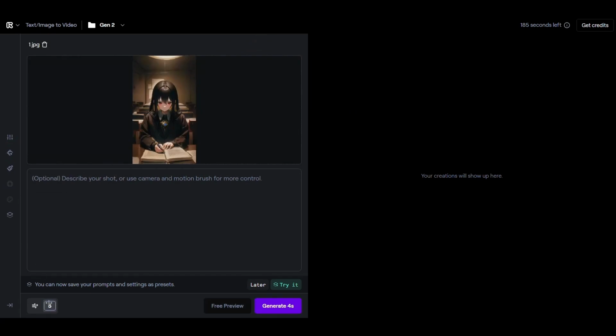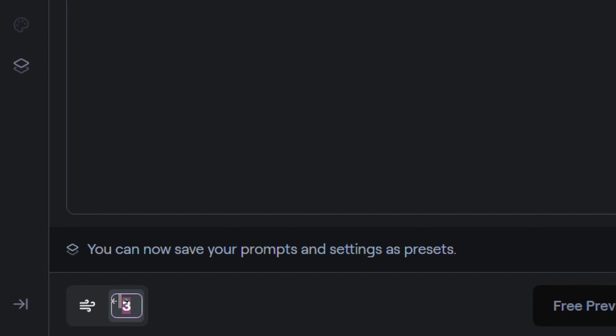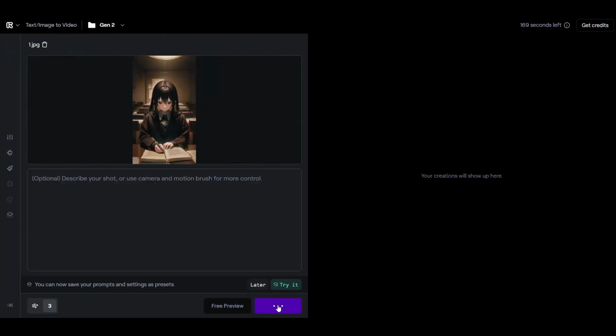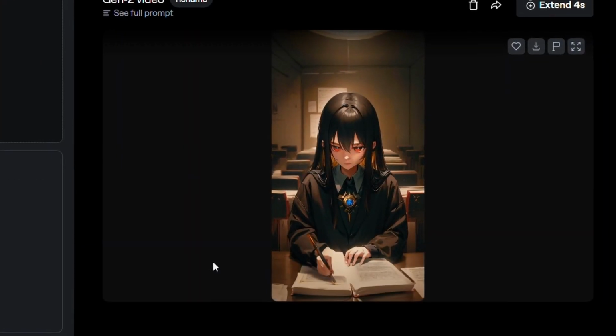In this option, you can control the speed of the video. If you want fast motion, increase this number and decrease it for slow motion. In this box, you can specify what you want to appear in the video. Then just click generate and Runway will start its magic. It's ready. Watch how it turned the image into a video.